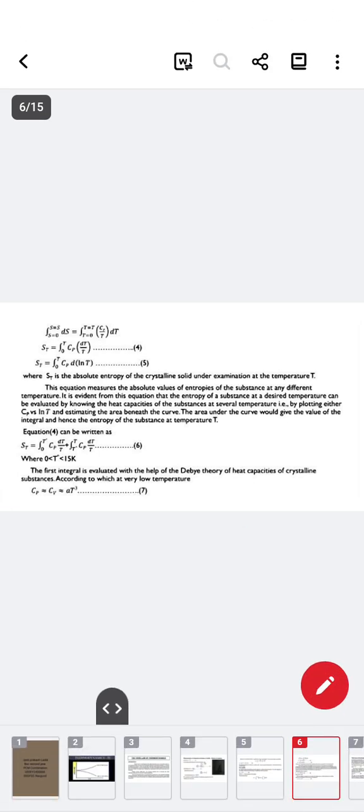Next, the integral from S = 0 to S, dS, equals the integral from T = 0 to T = T of Cp/T dT, equations 4 and 5, the mathematical formula, where ST is the absolute entropy of the crystalline solid under examination at the temperature T. In equation 6, for 0 < T < 15 K, the integral is evaluated with the help of the Debye theory of the heat capacity of crystalline substances, according to which at very low temperature, equation 7, Cp = Cv = aT³.